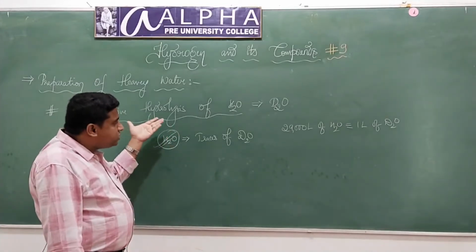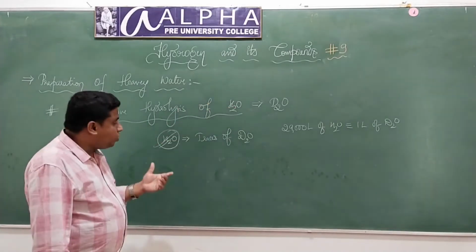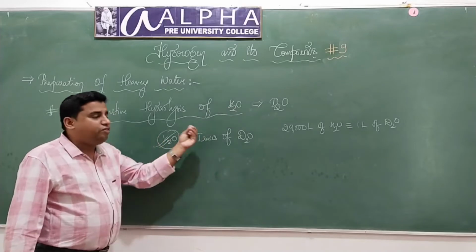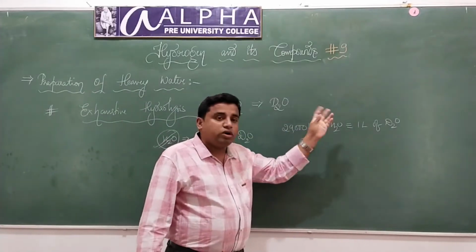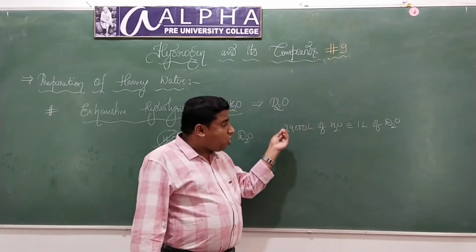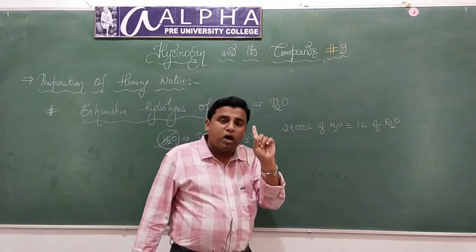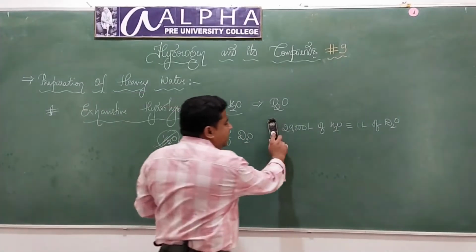So exhaustive electrolysis of normal water will give rise to heavy water. Normal water is associated with traces of heavy water. So electrolysis of 29,000 liters of water will give just 1 liter of heavy water. Okay, got it. So now what happens during electrolysis?